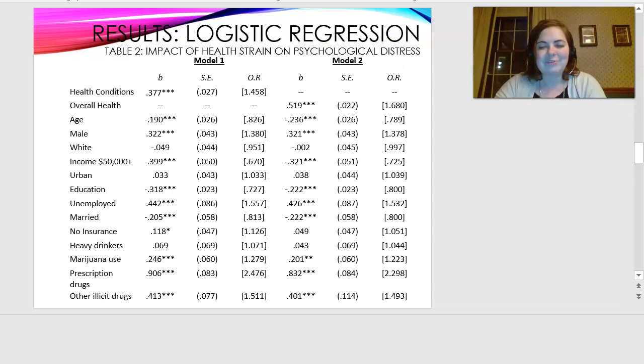This table has a lot of information on it, but health conditions were positively related to age, being a male, being lower income, less educated, being unemployed, being single, not having health insurance, and marijuana use, prescription drug use, and other illicit drugs were also related. Having worse overall health was related to being younger, being male, having a low income, being less educated, unemployed, single, and then marijuana use, prescription drug use, and illicit drug use.